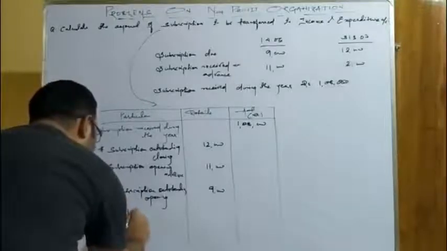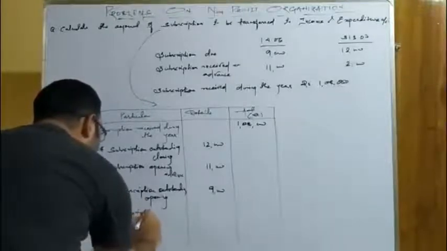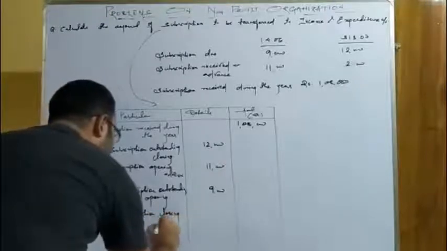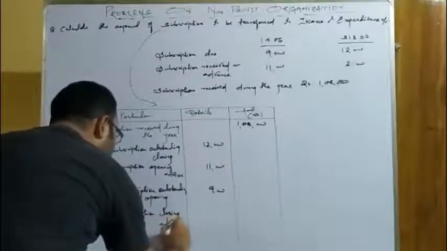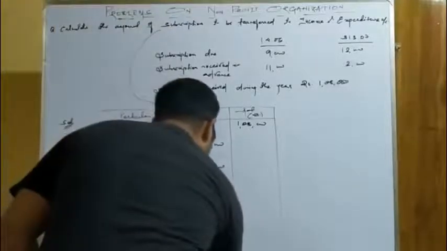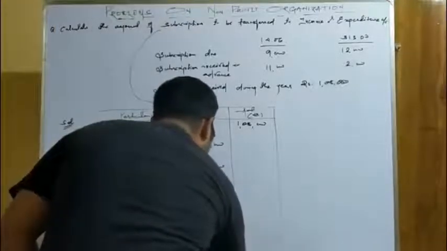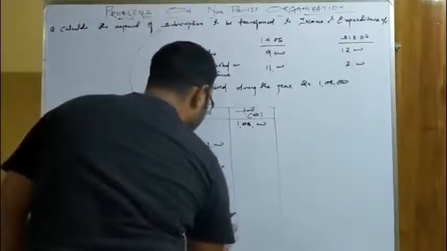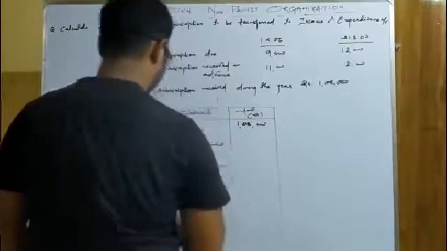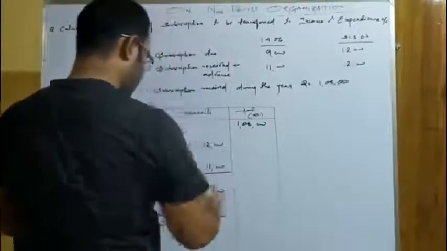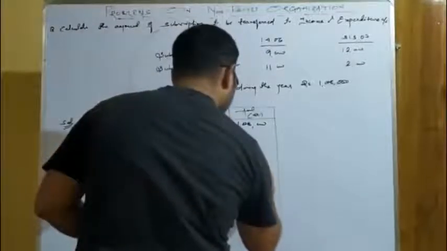Subscription closing advance. Okay, what is the amount of advance in the closing? That is 2,000. Now let us make the calculation for this. So since this comes in the add column, we will add it. How much does it come? 23,000.